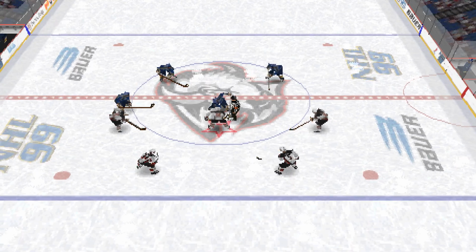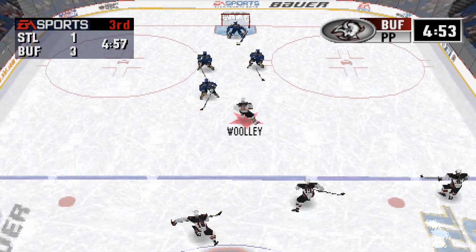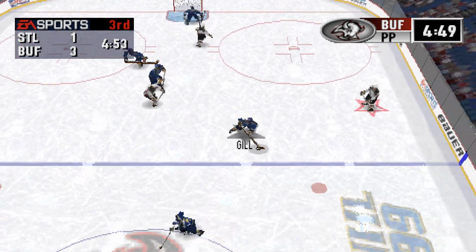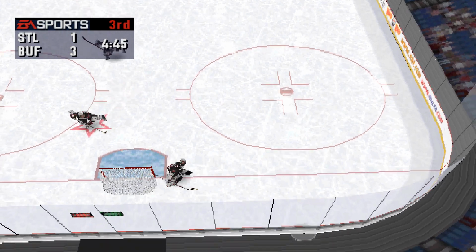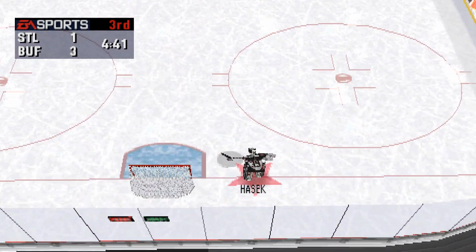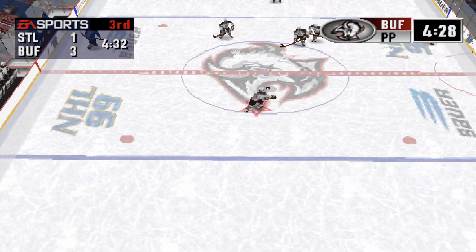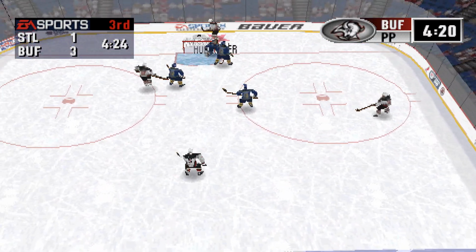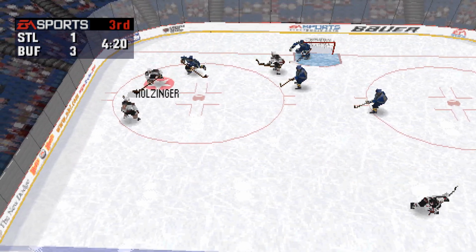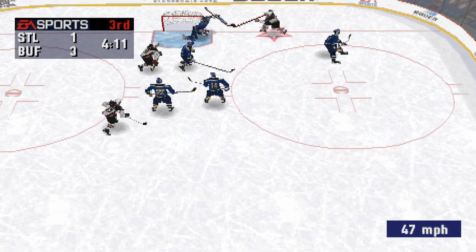The ref gets ready to drop the puck. Here we go again. Buffalo has fresh legs on the ice. Gill starts out. The Blues will change on the fly. Gill clears the puck down the ice. Buffalo should be making a line change soon. Zhitnik out of his own zone. On to Holzinger. Holzinger into the corner. Towards the net. Holzinger shoots!